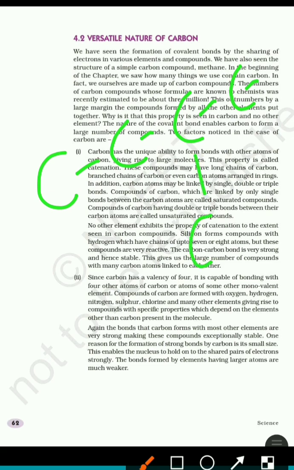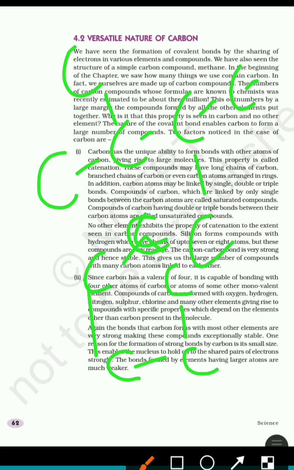These carbon compounds can form long chain, branch chain structures, or even ring structures also. So due to catenation, carbon can form different structures.